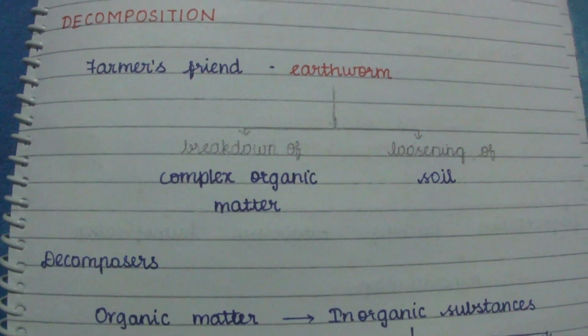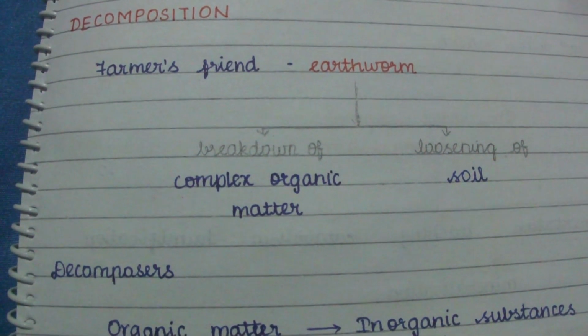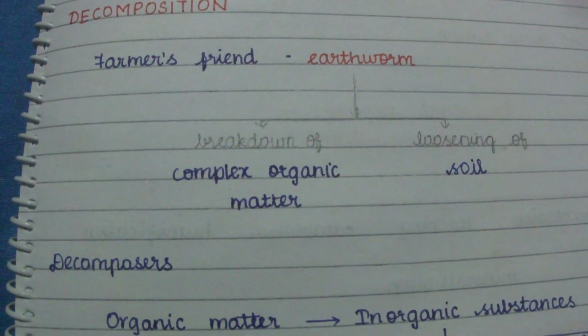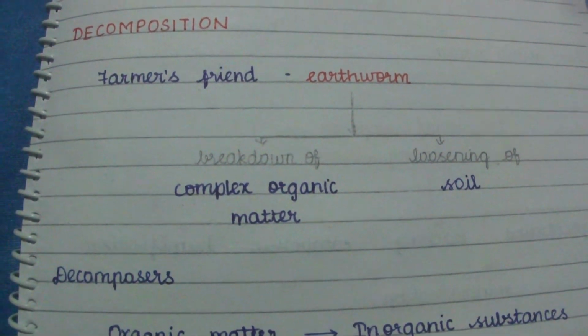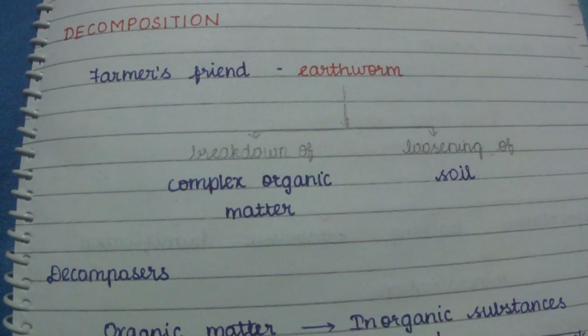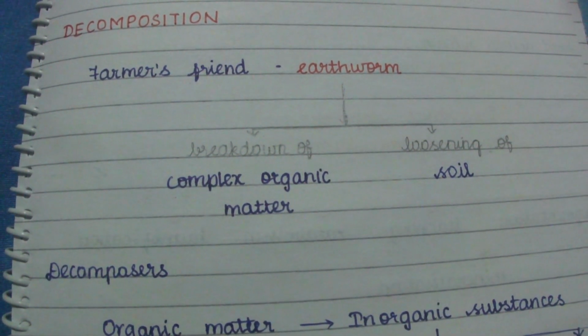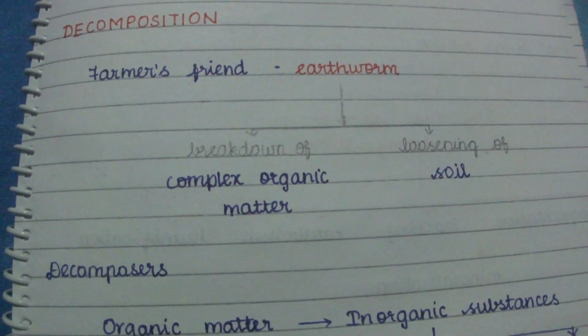In the last video we discussed productivity. What is primary production, and what are the values for productivity? The rate of biomass production is productivity, then gross primary productivity and net primary productivity. And how do we find net primary productivity? These are the details we discussed earlier in the previous video.